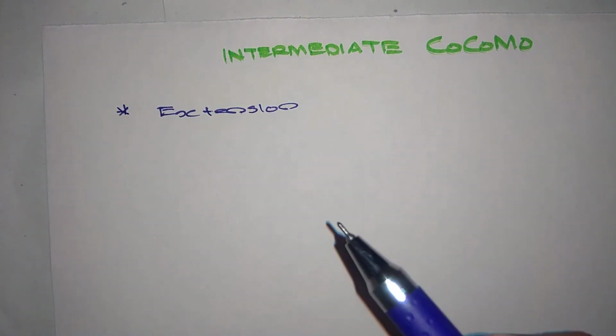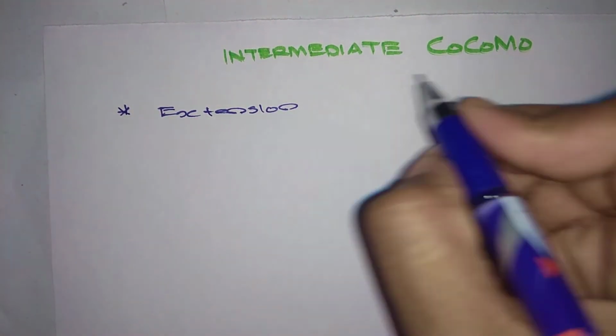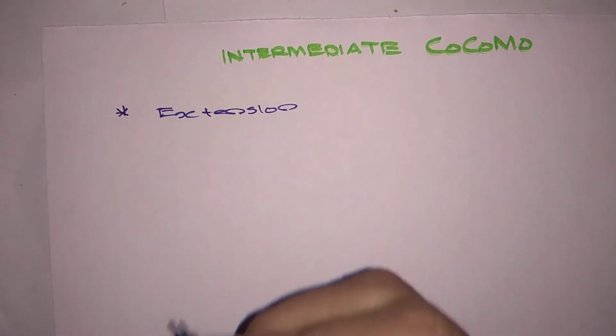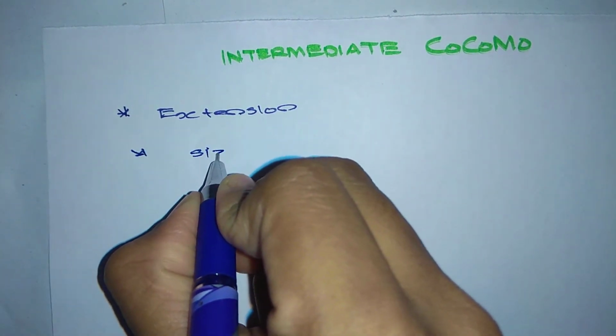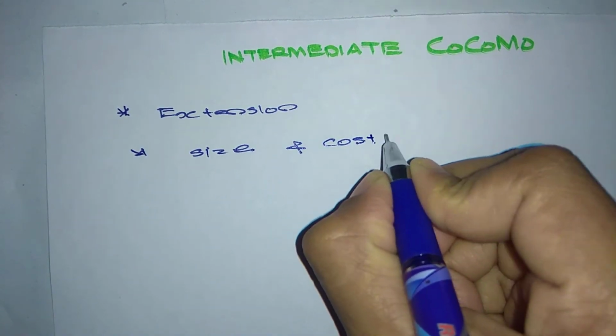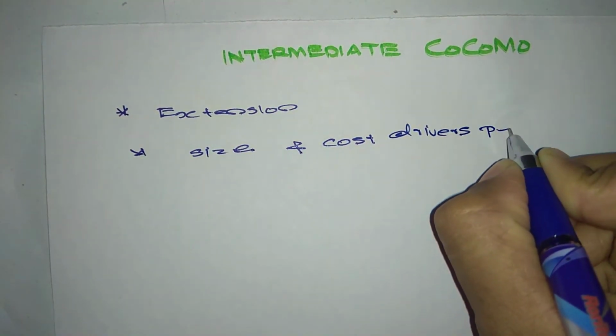In intermediate COCOMO, we have a set of 15 additional cost driver parameters.